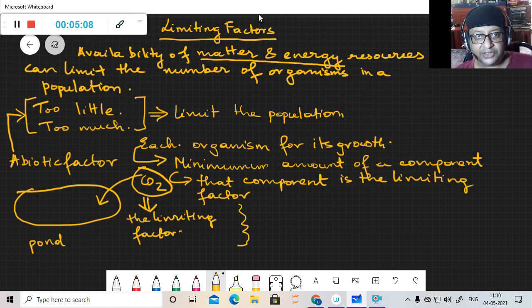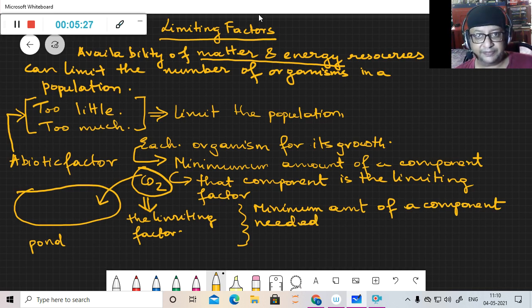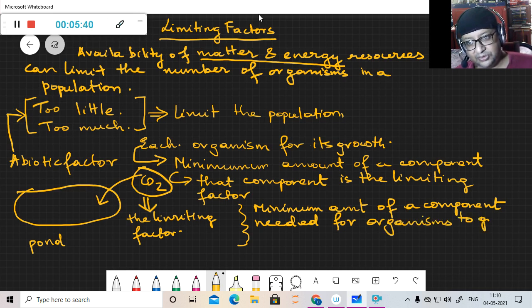So we are talking about the minimum amount of a component needed for organisms to grow.